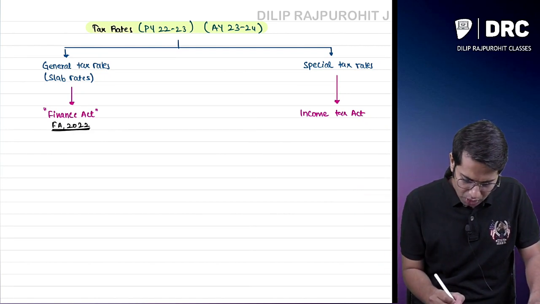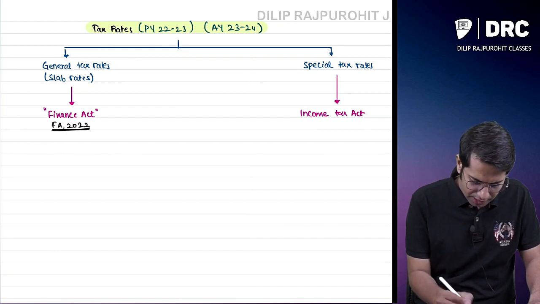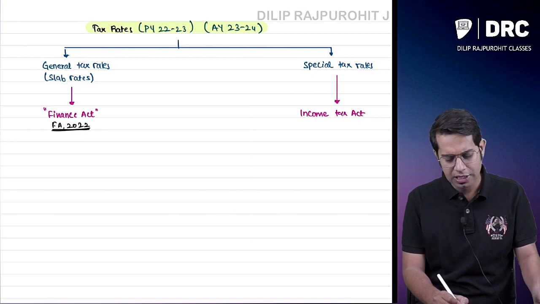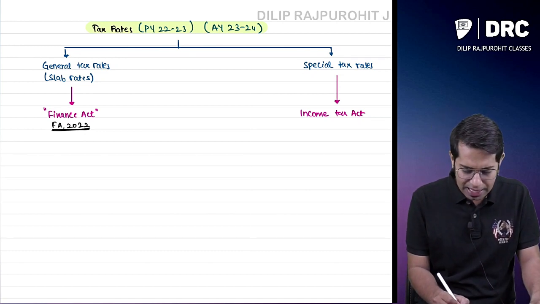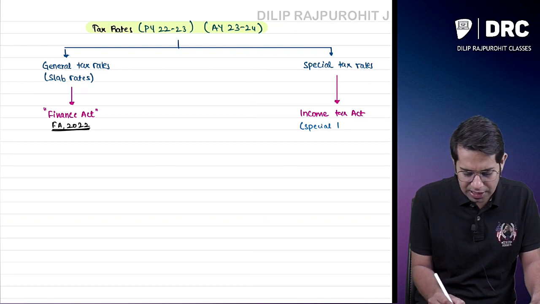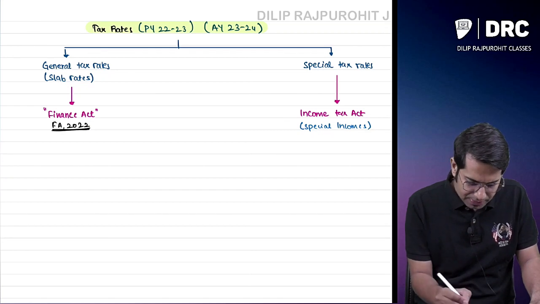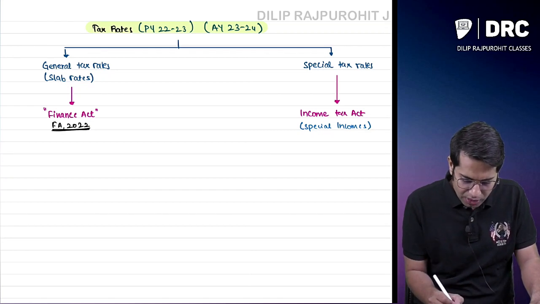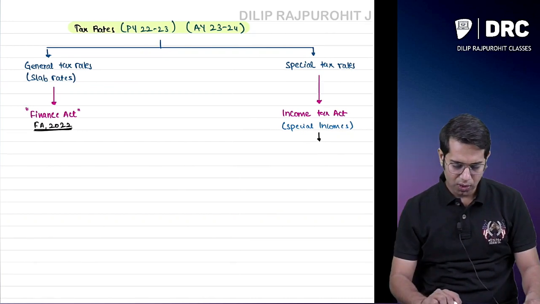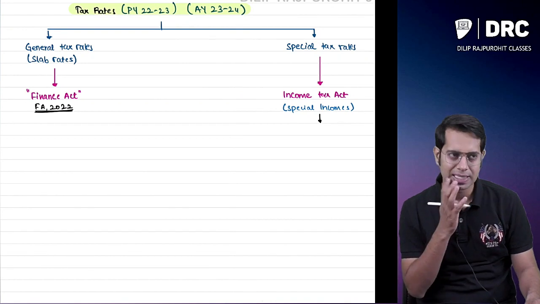Whatever I am going to write over here, sir, on special tax rates. Where are special tax rates given? Special tax rates are given in the Income Tax Act. They are applicable on special income. In short, let me call the income on which special tax rates are applicable as special income. Sir, can you please tell us what are the different incomes on which special tax rates are applicable?